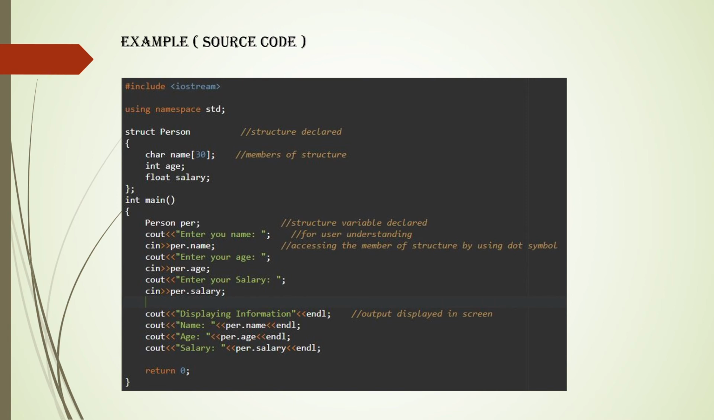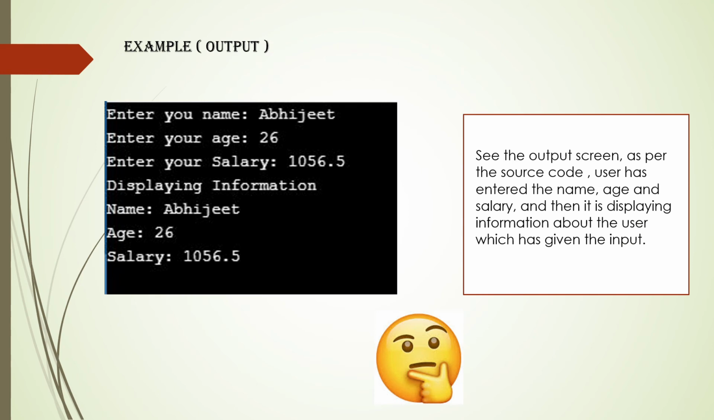In the same way, the only change is that cin has been changed to cout, and we have displayed the output. See, you can access the member of the structure by using the structure variable and dot operator. Let's see the output screen here. The user has entered Abhijit as name, 26 as age and salary as 1056.5, and similarly this information has been displayed as the output. So I hope you all got this.